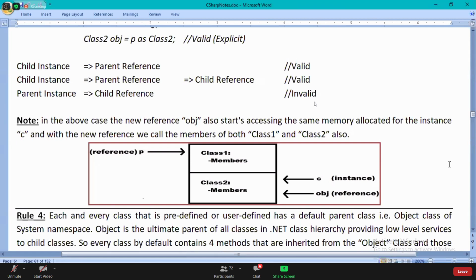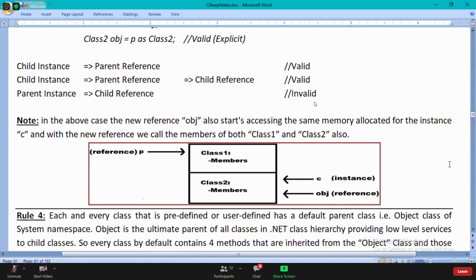Last class I was telling you this: child class members cannot be called, but parent class members can be called. Are you guys clear?